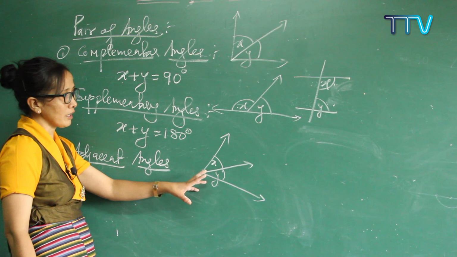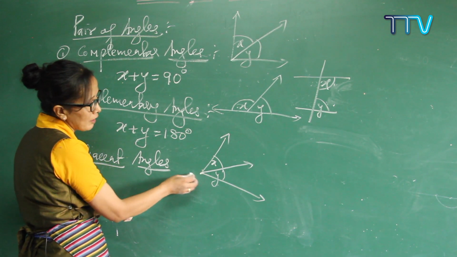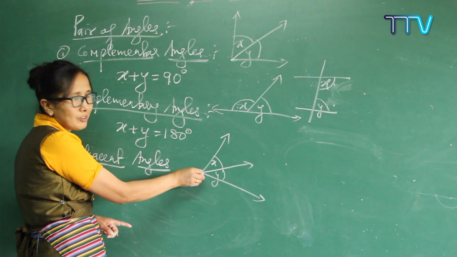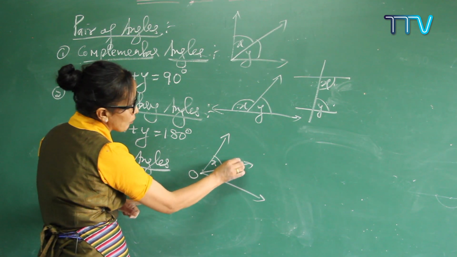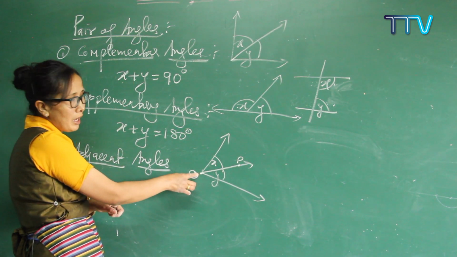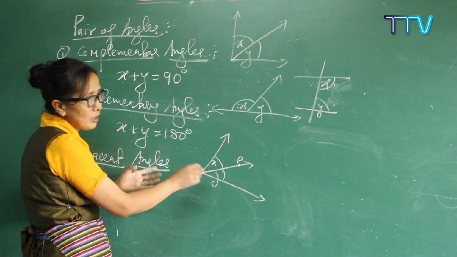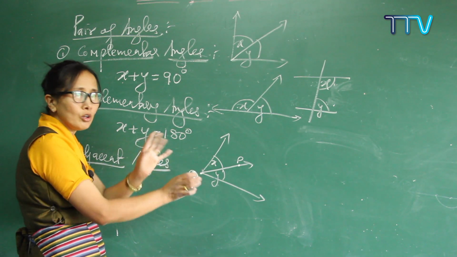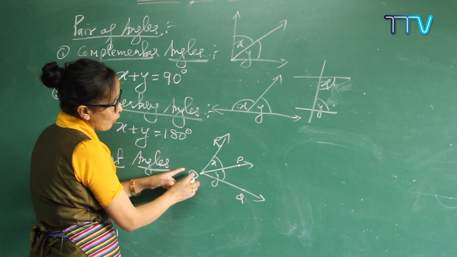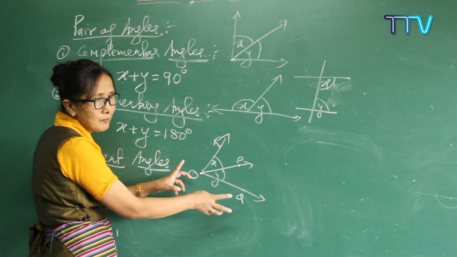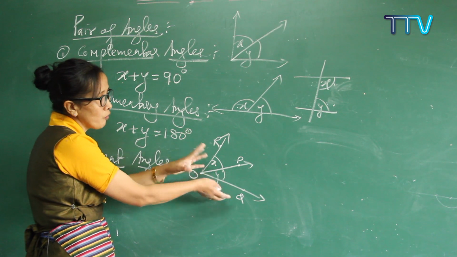X and Y are two angles, and both have one common vertex. Do you remember? So let's say this is O. O is the common vertex for both angle X and Y. And suppose here P. OP is the common arm for both angle X and Y. And there are another two arms which are not common at all. So let's see here Q and R. OQ and OR are the two arms, not opposite, but on either side of the common arm.